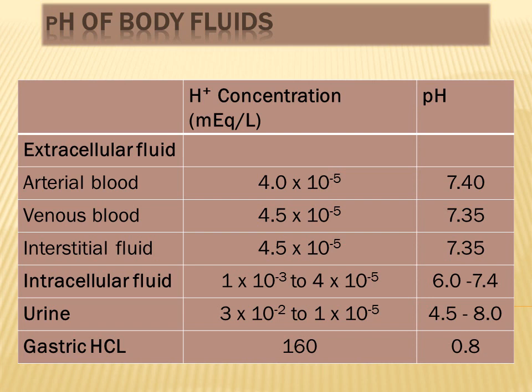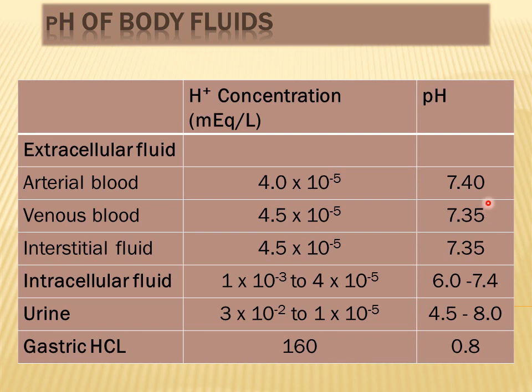So this slide shows the pH of different body fluids. As you can see, the pH of arterial blood is normally maintained at 7.40, and the pH of venous blood and interstitial fluid is maintained at 7.35. So this slightly lower value of pH of venous blood as compared to arterial blood is due to the production of carbon dioxide as a result of cellular respiration.